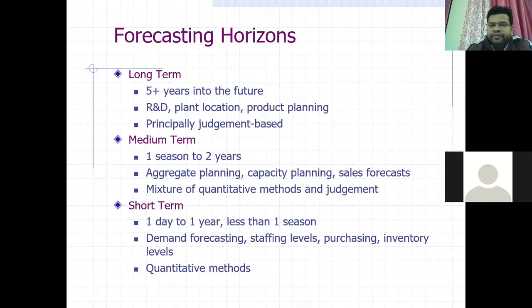What is short-term forecasting? 1 day to 1 year. It is a very short period of time, less than 1 season, like demand forecasting: in this year, what will be the demand for woolen clothes in the winter season. So staffing levels, purchasing, inventory levels: what inventory will we purchase for the store, and which should not be included in our store. So it is very short-term forecasting. This forecasting is divided into three basic types: long term, medium term, and short term.